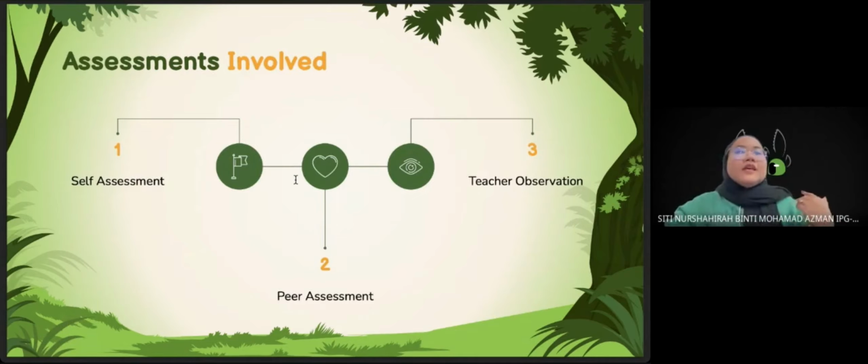And next are the assessments involved in this activity. The first one is self-assessment. Of course, they will be assessing themselves. And the next one is peer assessment, when they ask questions to their friends, and also when they are responding to the questions.